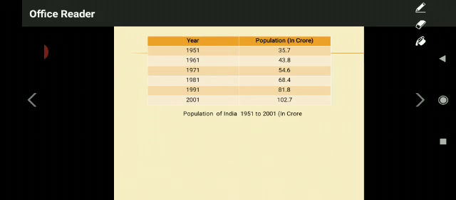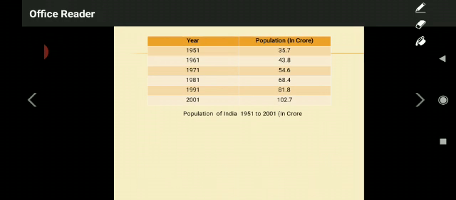I have taken the example of yearly increase in the population here. What was the population in 1951? In 1951, population of India was 35.7 crore. In 61, it is 43.8 crore, 71, 54.6 crore, 1981, 68.4 crore, 1991, 81.8 crore, in 2001, 102.7 crore. Every 10 years, every decade, population of India census will take place.